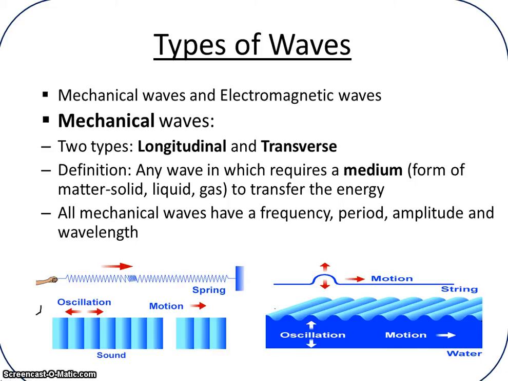There are basically two types of waves, mechanical waves and electromagnetic waves. We are not going to focus on electromagnetic for this part of the unit. We'll get to those a little bit later. We're going to focus on mechanical waves. And there are two types of mechanical waves, longitudinal waves and transverse. What both of these waves have in common is that they both require a medium to be able to transfer energy. All mechanical waves require a medium to transfer energy.